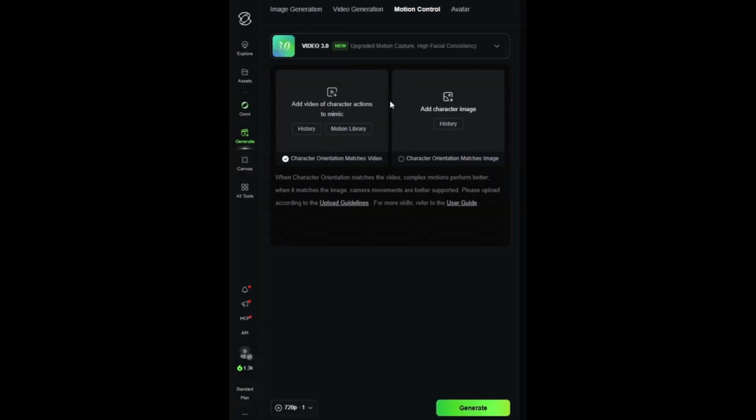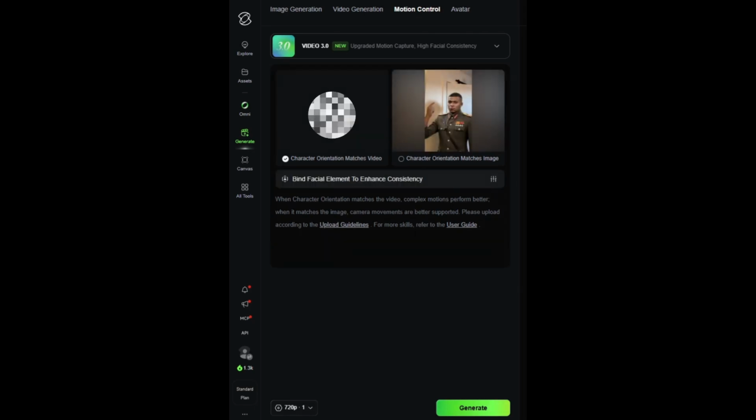Now this is the exciting part. We're going to create the swap effect. Now that we have the desired image with the desired background, in the image box, just add the character you created using ChatGPT. On the video box, click it and upload the video which you want to copy. The video I'm using is currently 5 seconds. I keep it short because the longer the video, the more credits it will use.